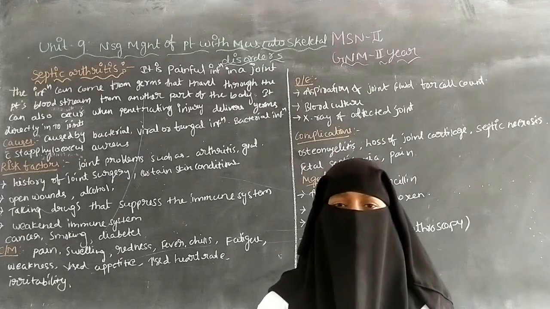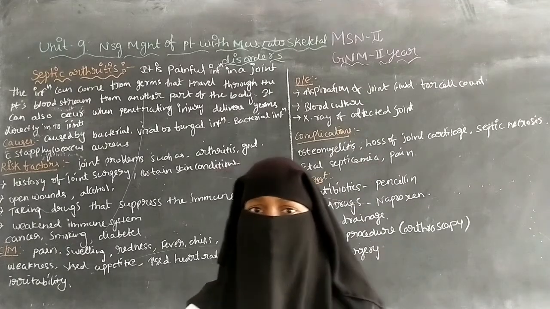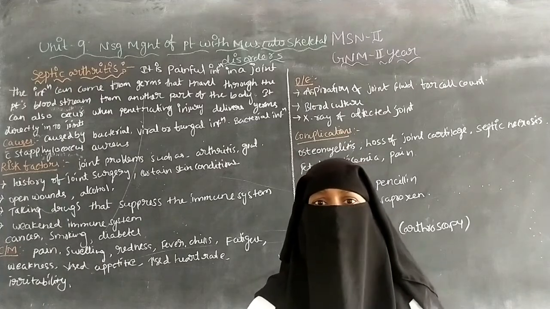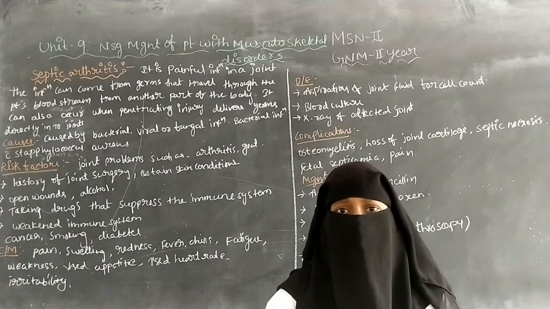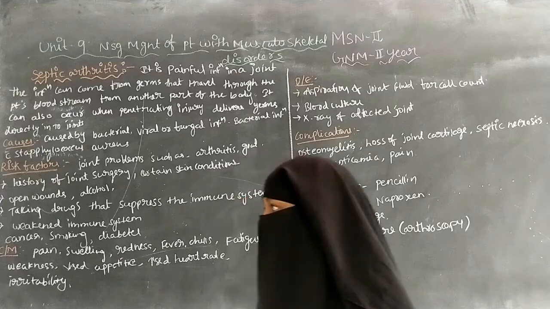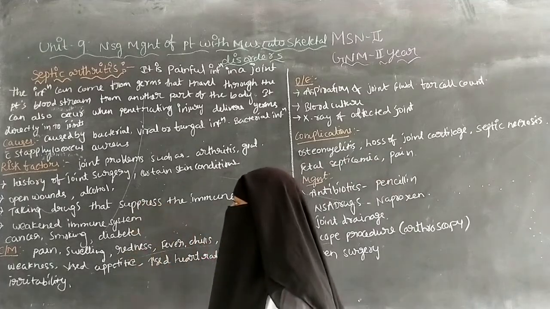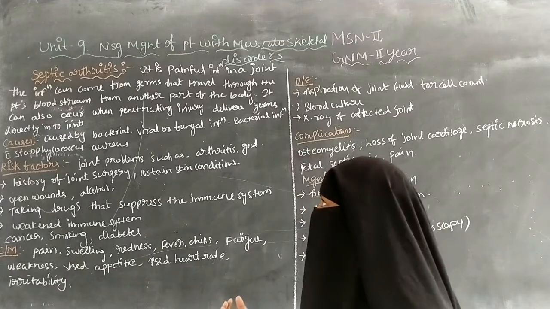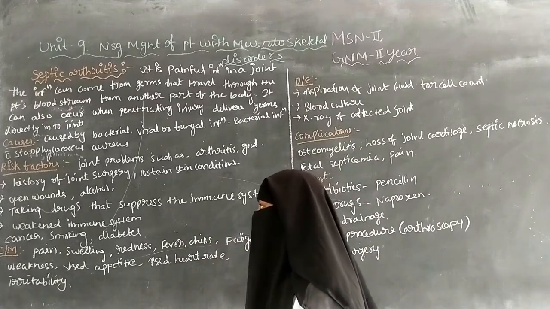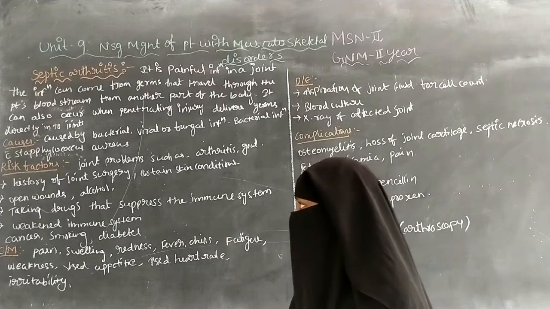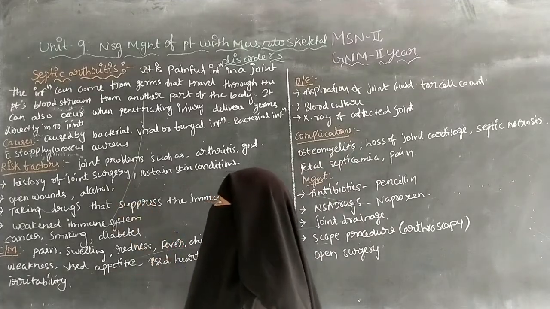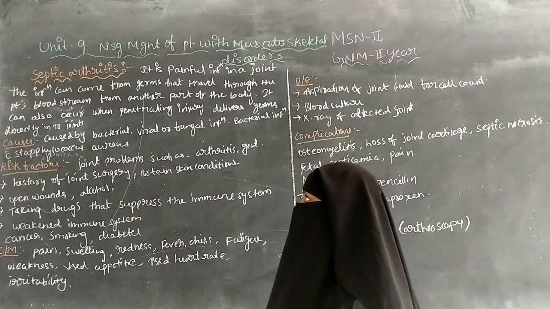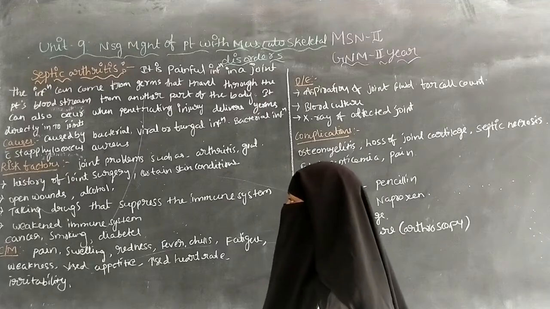Open wound means there is a breaking of the skin. For example, if the patient has a cut on the forearm from a knife, germs can enter the body through the open wound, and it can also cause septic arthritis. Alcohol abuse is also one of the causes of septic arthritis.